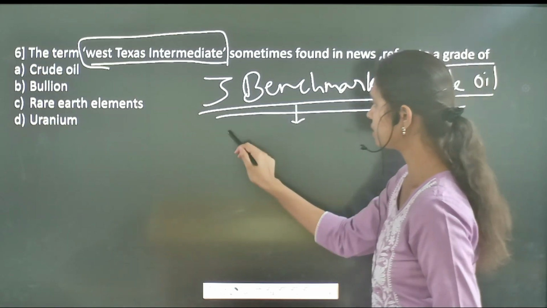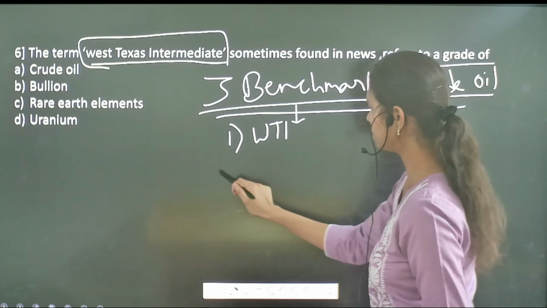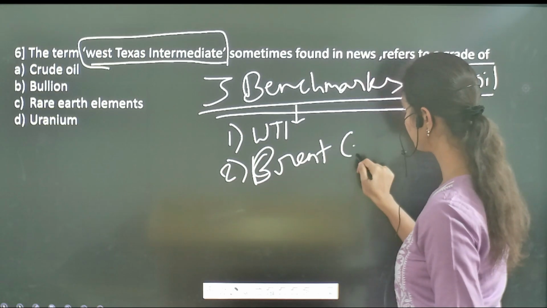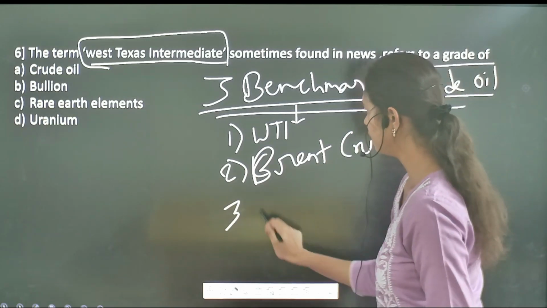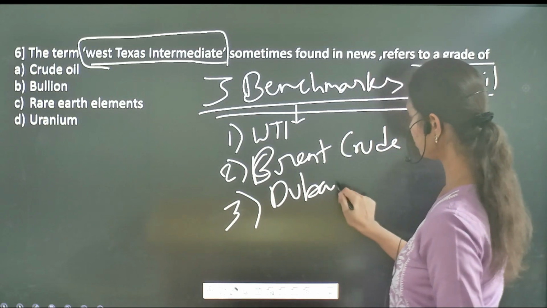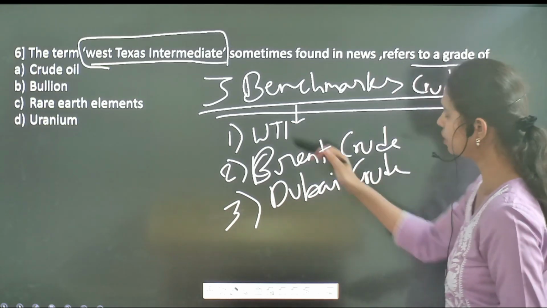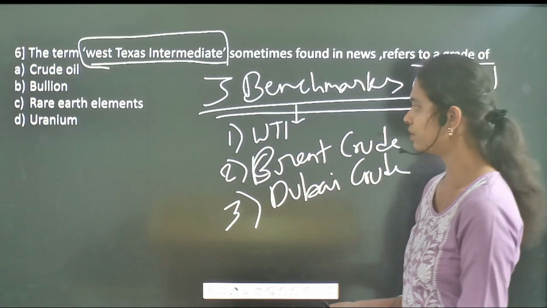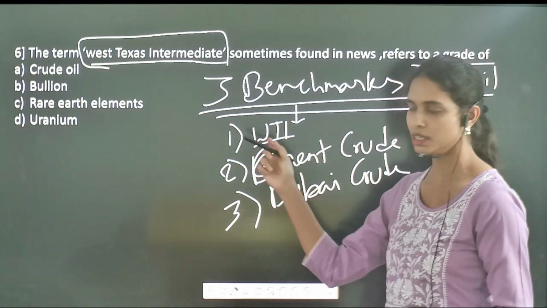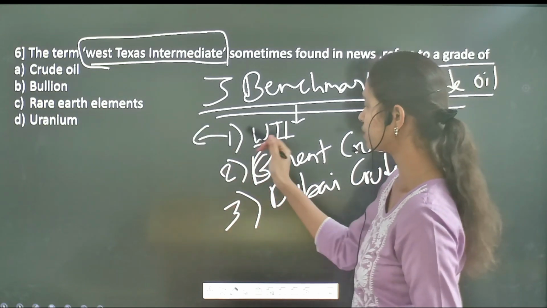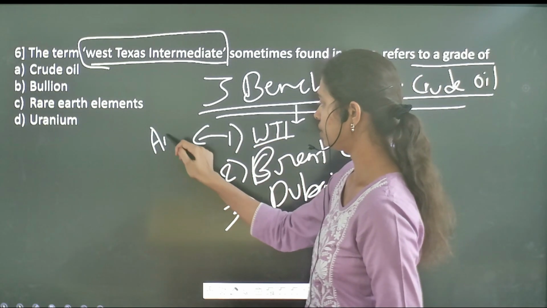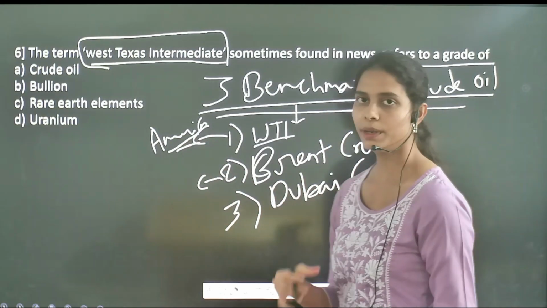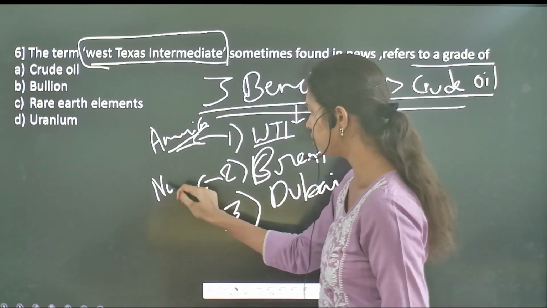So here firstly it includes the West Texas Intermediate, secondly followed by the Brent crude, followed by Dubai crude. These were the 3 most important crude oils found in different countries, whereas this WTI, that is the West Texas Intermediate, is mostly found in America, whereas Brent crude is extracted and explored in the North Sea.